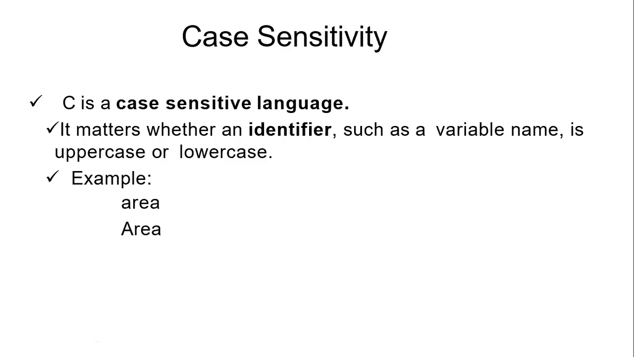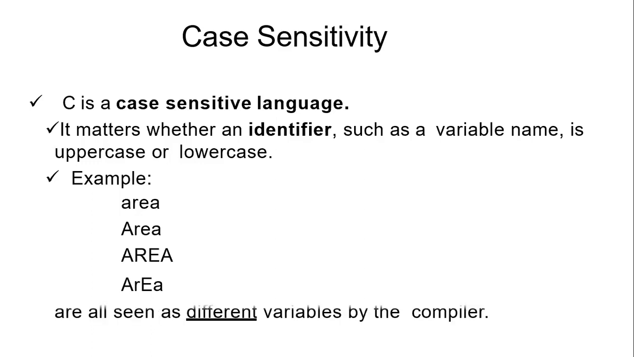Another way of representation is with the letter A as a capital letter. A third way is all of them in uppercase. And the fourth way, each one of them is different. In English, area is nothing but area, whether in lowercase or uppercase. But this is not the case with C programming. It is different in all four cases. You should remember this point.